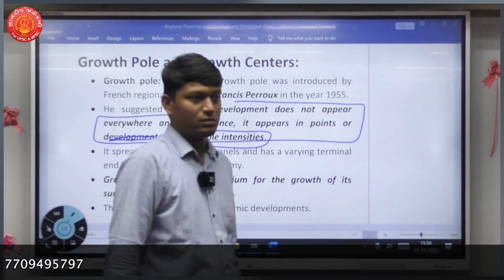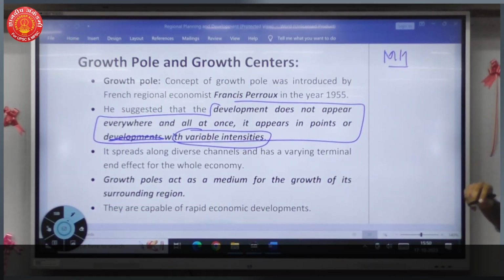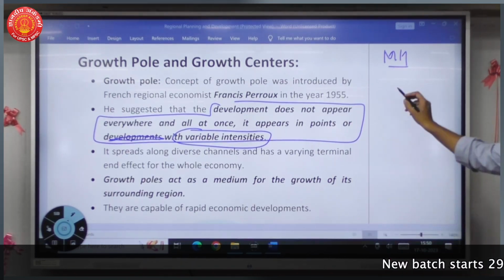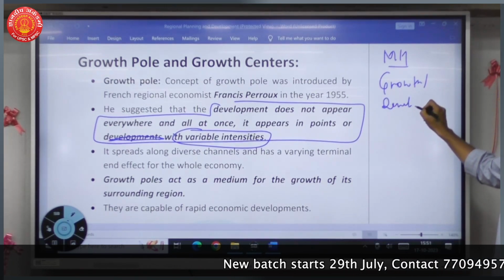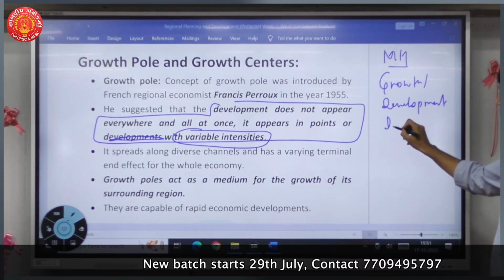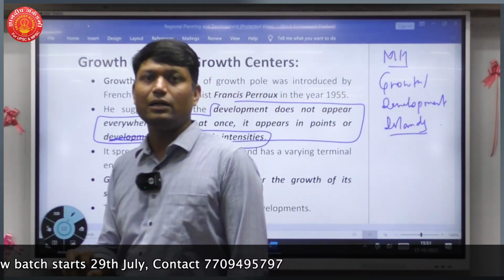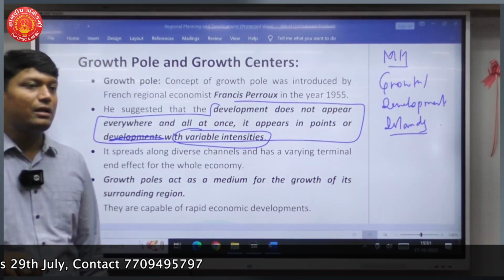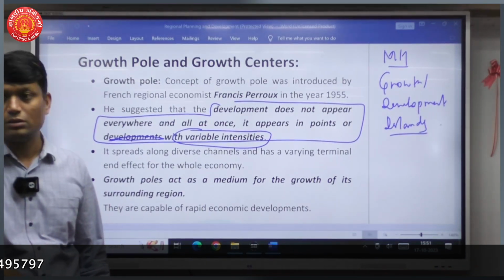What does this mean? Whatever growth we have, let's take the example of Maharashtra. In Maharashtra, do we have growth everywhere? Okay. Typically in the context of Maharashtra, the term used is growth or development islands. We have islands of development or islands of growth. It's not uniformly distributed.